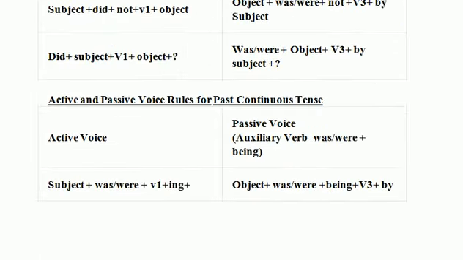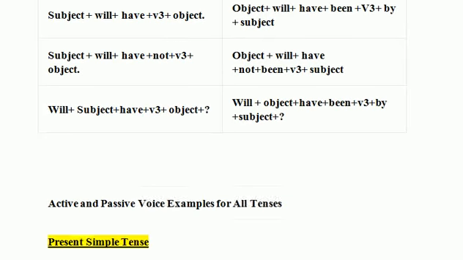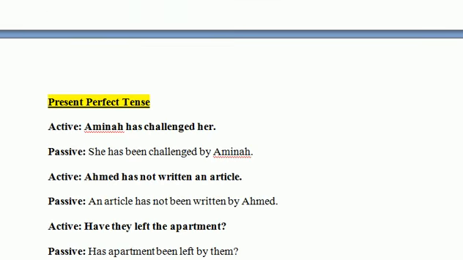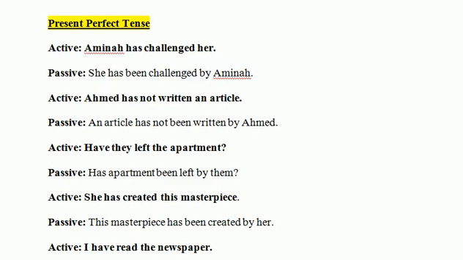Let's have a look at some more examples of present perfect tense. So here are the examples. Amina has challenged her. She has been challenged by Amina. So her, she first में आ जाएगा ऑब्जेक्ट हमारा. सब्जेक्ट में चेंज होगा तो वो she हम लिखेंगे उसको. She is the third person singular number. That's why we will use has plus been plus third form of the verb challenged and by सब्जेक्ट जो है हमारे एंड पे आ जाएगा, ऑब्जेक्ट बन जाएगा.